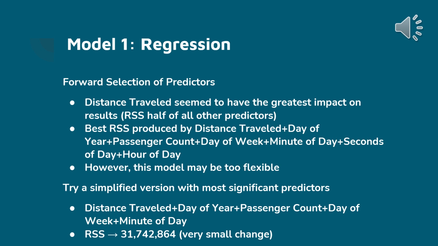We saved this as its own model so that we'd be able to model just distance traveled to fare amount. Next, we stepped through all of the other predictors and got the best RSS, starting with distance traveled and ending with hour of the day. However, in this case, we do have a lot of predictors, so this model might be a little bit too flexible. To compare to this, we tried a simplified version with the most significant predictors from the previous model: distance traveled, day of the year, passenger count, day of the week, and minute of the day. In this case, the RSS only had a very small change, so this gives us 3 sets of data to start with in terms of prediction.